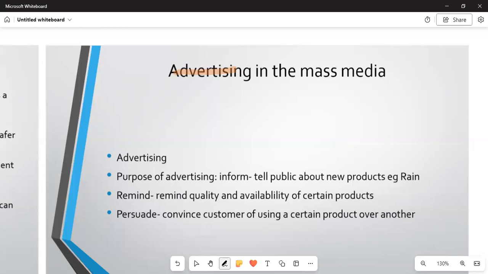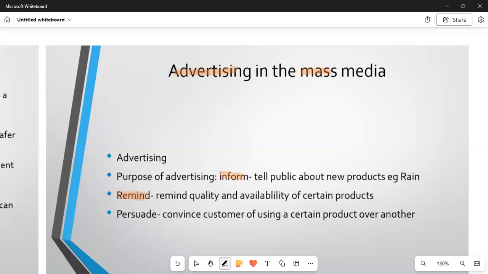And then in the mass media, the word mass, we are saying that there is a target audience that is dense in terms of numbers of people that are situated in the area or that are listening. So we are saying that regarding advertising and the means of media advertising, the purpose of advertising is to inform, to tell about the products.